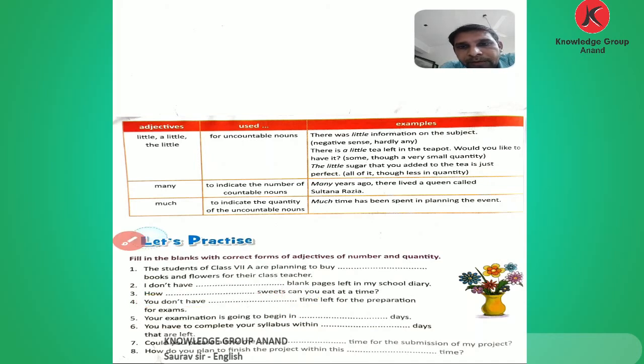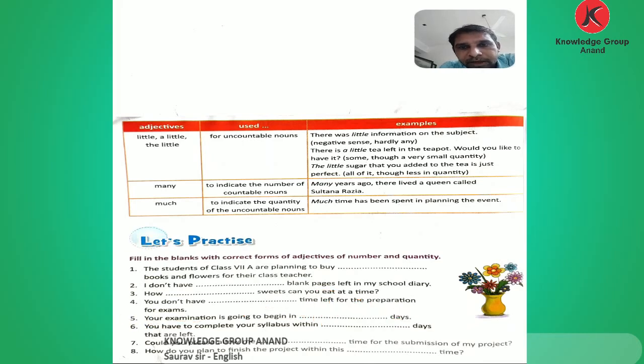Now comes to the 5. In number 5, your examination is going to begin in blank days. Examination is going to begin, will begin. So blank days. Here we use a few. Why? Because days are countable. So we use a few for the 5th.